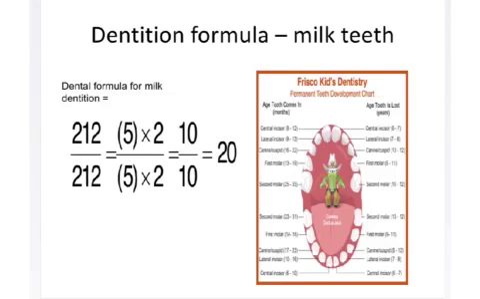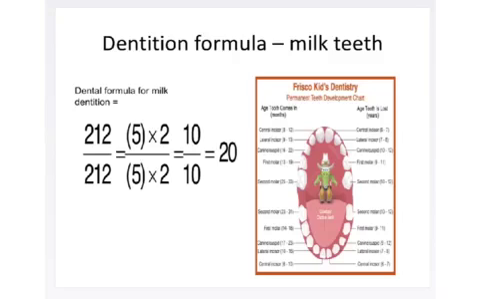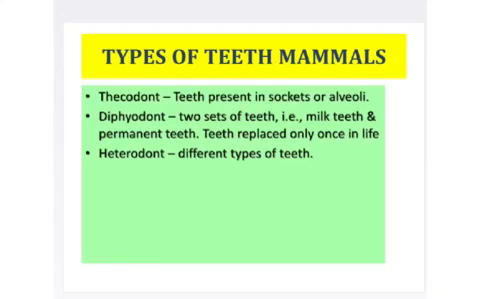What about milk teeth? What is milk teeth? Teeth in the children we say milk teeth, as they don't have the total teeth. You see here something is missing here. What is missing? The last one. The dentition formula here is 212 by 212. Actually, we need to say it like this: 2102 by 2102. That makes us understand much better. 2 incisors, 1 canine, no premolars, and 2 molars. This is the dental formula. 20 teeth are present in the children.